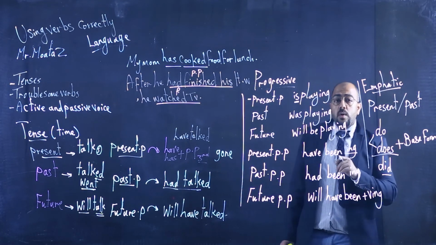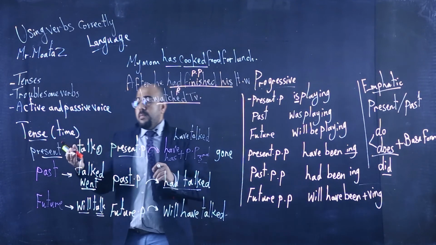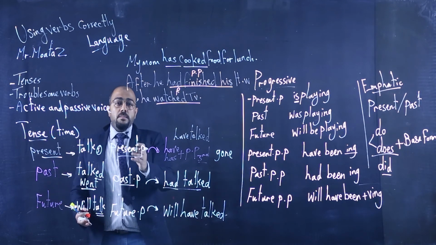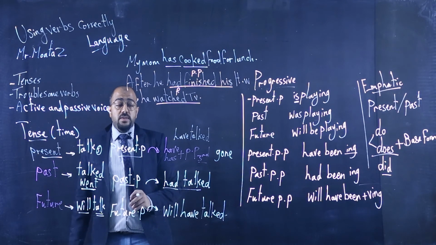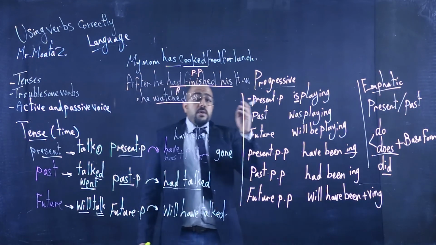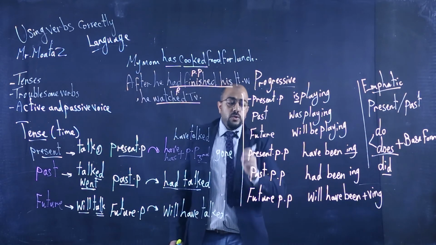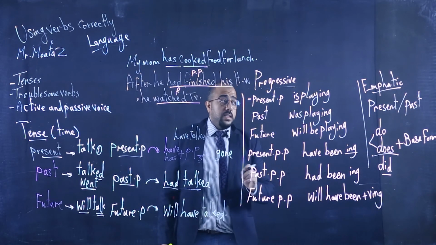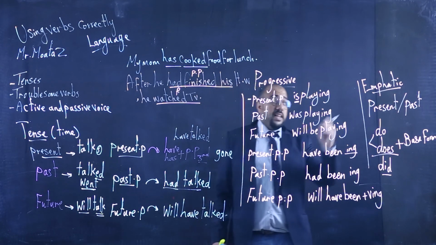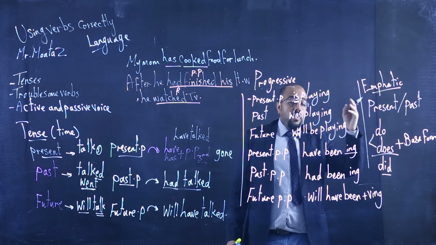So let's review our lesson today. Today we started to talk about tenses, the 6 main tenses: present, past, future, and the perfect form of these verbs. Then we came to the progressive form of these verbs, the present, the past, the future, and the perfect one of these forms. Then finally, we came to emphatic verbs and how we can use the emphatic form of a verb in the present and the past.